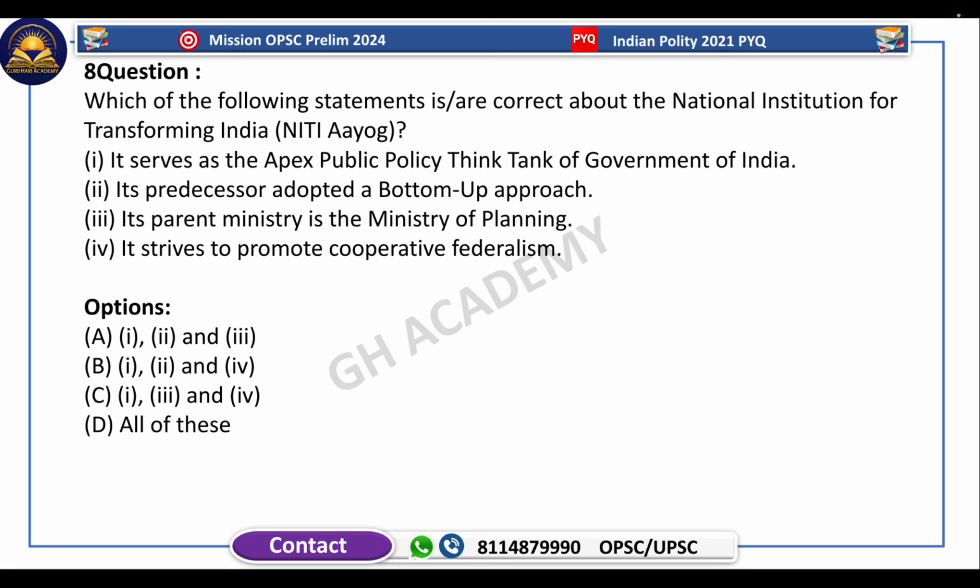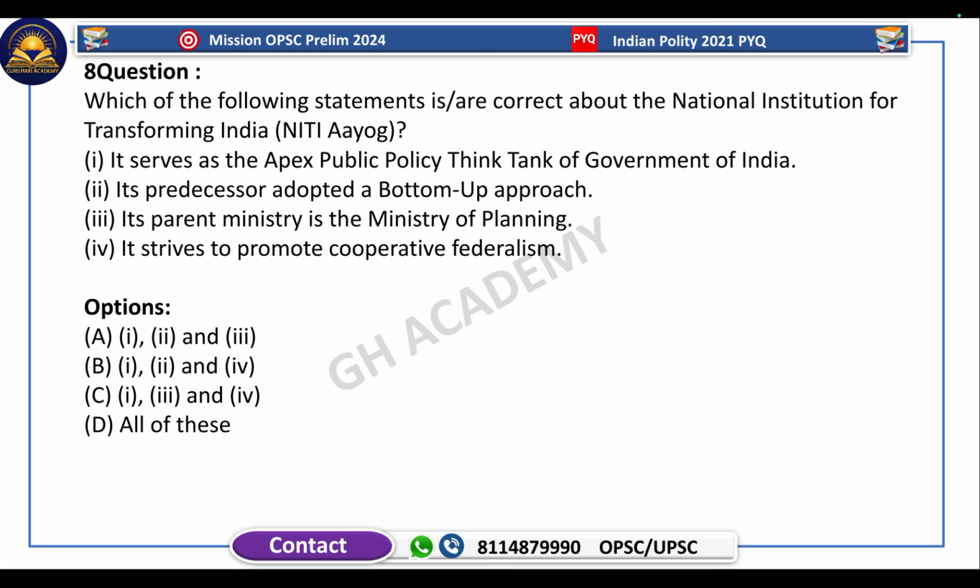Question number 8. Which of the following statements are correct about the National Institution for Transforming India, NITI Aayog? It serves as the apex public policy think tank of the Government of India. This is correct. Its predecessor adopted a bottom-up approach. This is incorrect because NITI Aayog was the successor of the Planning Commission, and the Planning Commission did not follow the bottom-up approach. It followed a top-down approach. The planning was done from the top and then gradually came towards the bottom. So this statement is incorrect.